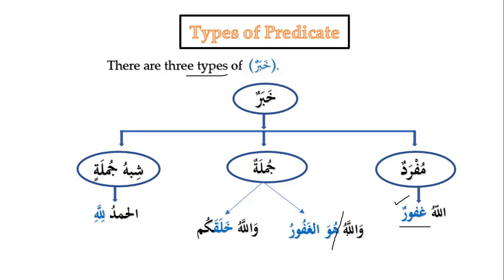So because we have here Mubtada and Khabar, and again we have Mubtada and Khabar, this complete sentence will be in the place of Khabar. So we will say Wallahu is Mubtada and Huwal Ghafuru is Khabar. And we know that this is a nominal sentence. Why is it a nominal sentence? Because it starts with the pronoun.